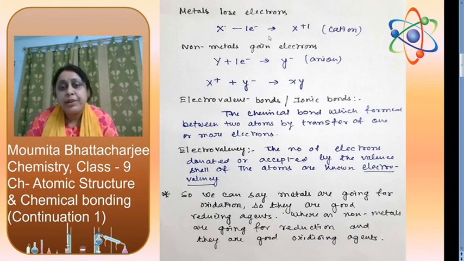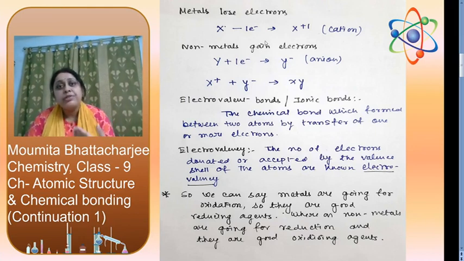Why? When I taught the periodic table, I said that when we are moving down a group, the IP value will decrease. What is IP value? IP value is the energy required to remove one electron from its outermost cell. As we go down, due to the large atomic size, the distance between the nucleus and the outermost cell increases. So it will be easier to remove the last cell electron. For that, metals lose electrons, and after losing electrons, they form cations.